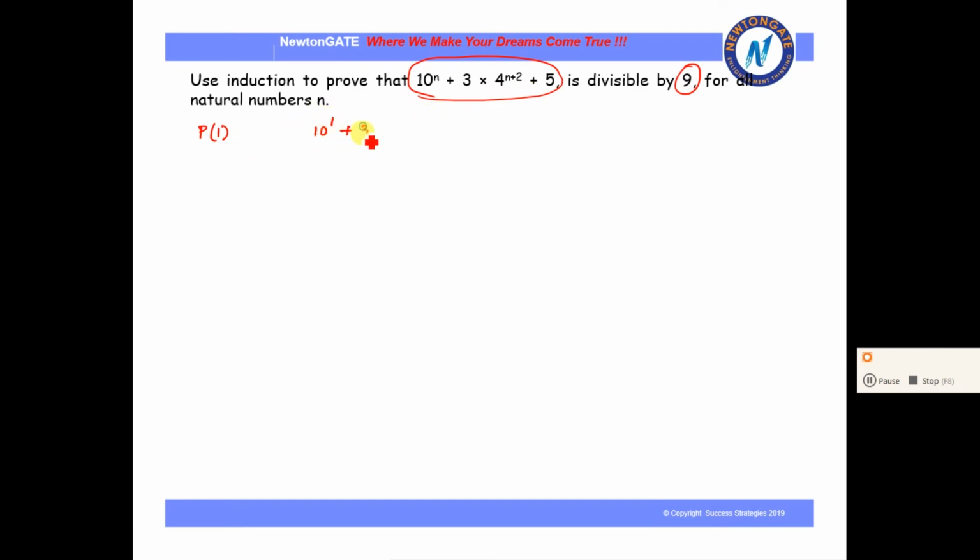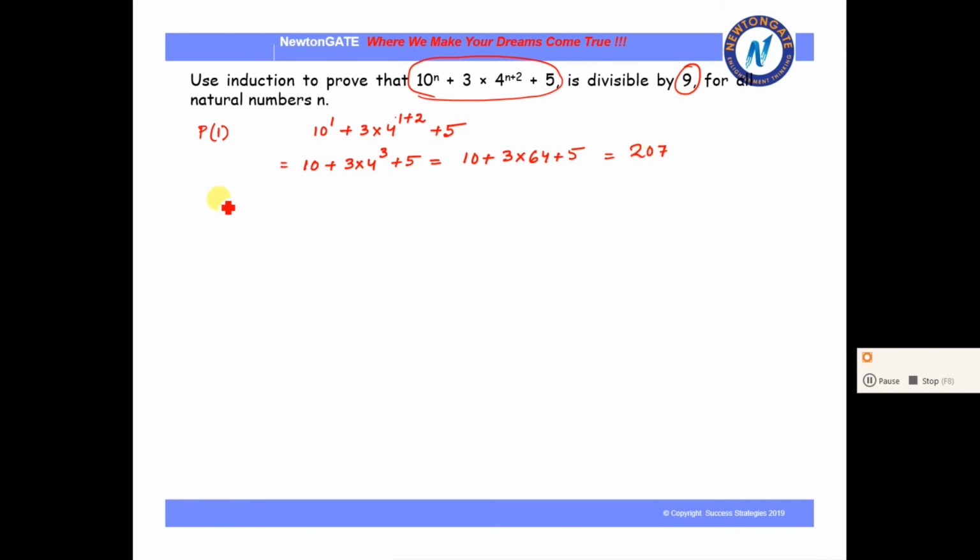So 10 to the power 1 into 1 plus 2 plus 5, which gives us 10 plus 3 into 4 cube plus 5. So 10 plus 3 into 64 plus 5, which if we calculate gives 207. Now on checking, we will see that 207 is actually divisible by 9, which means that my P1 is absolutely correct.